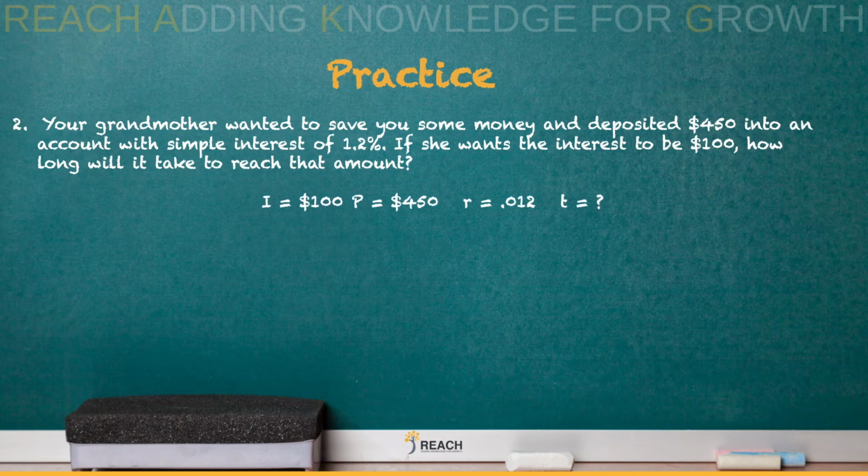Alright, let's check number 2. So our interest was $100, our principal was $450, our R was 0.012, changed to a decimal, and then our time was unknown. So we had to plug that into the formula. And since this is multiplication, in order to solve for the variable T, we need to divide by the information on both sides, which is the 450 and the 0.012. We put that in our calculator and we get approximately 18.5 years.